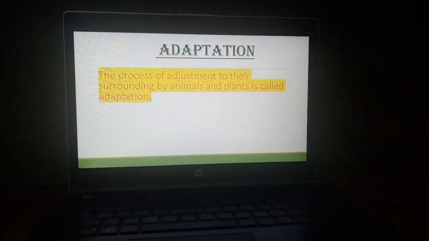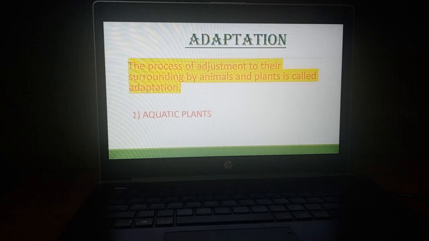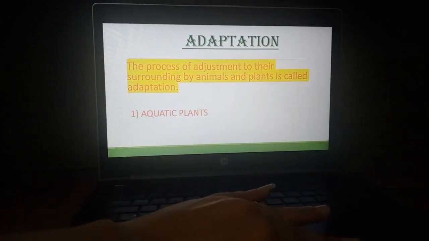In this chapter, first we have learned about the meaning of adaptation. Adaptation means the process of adjustment to their surroundings by animals and plants. On the basis of this, the plants are divided into two categories.